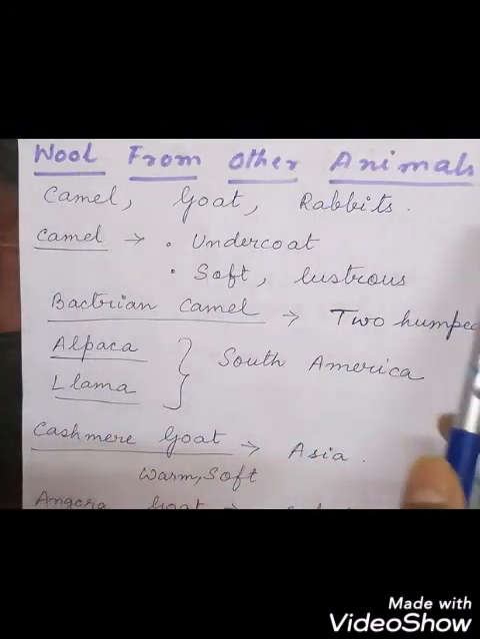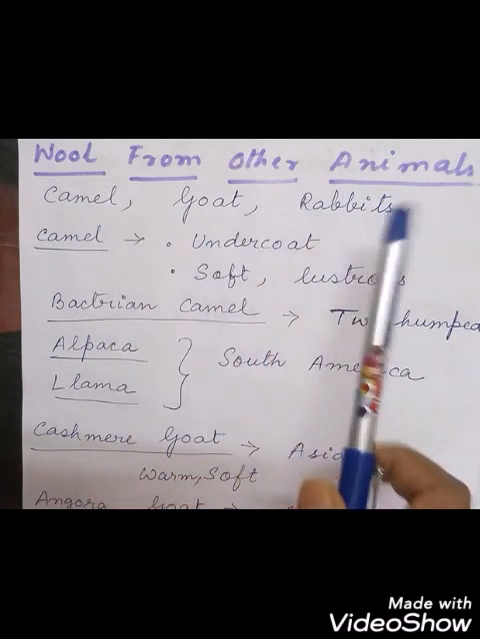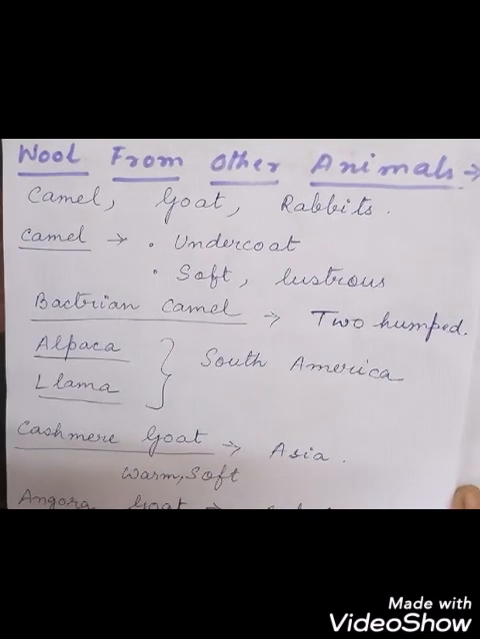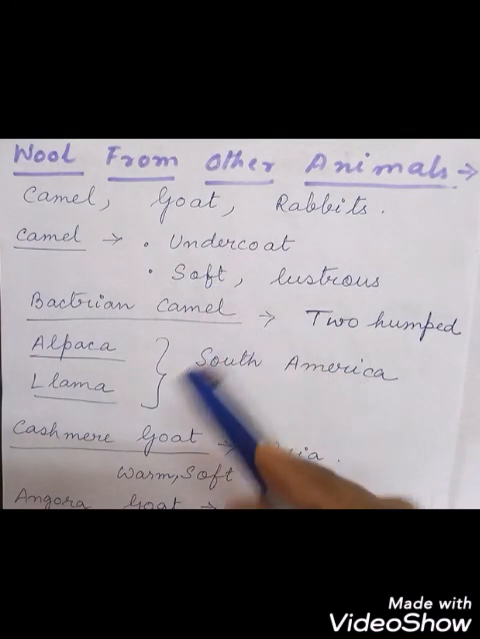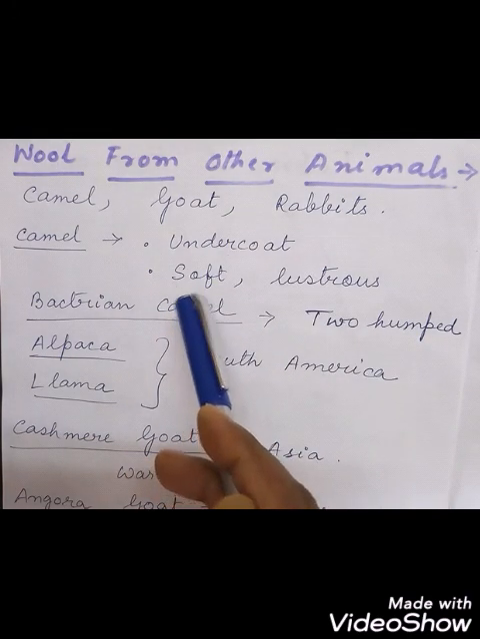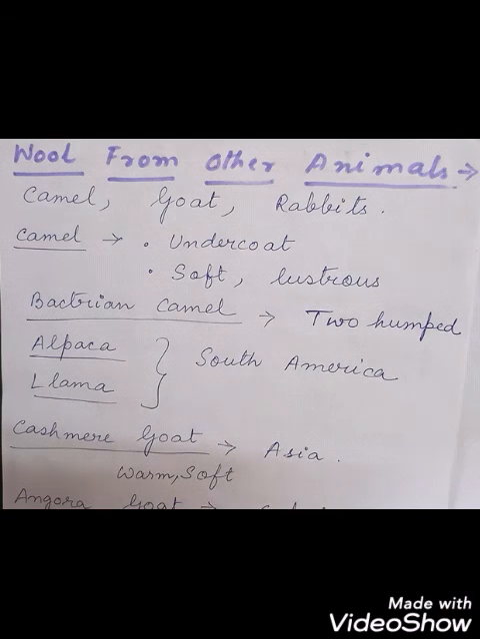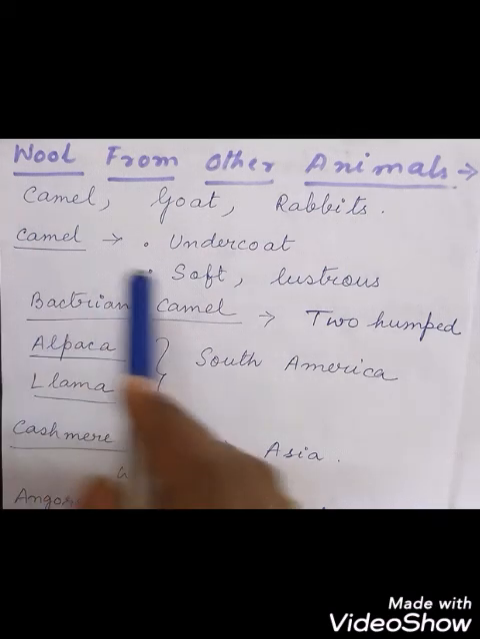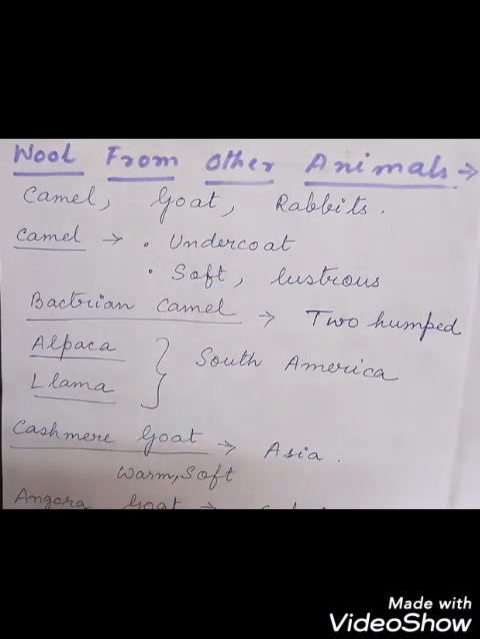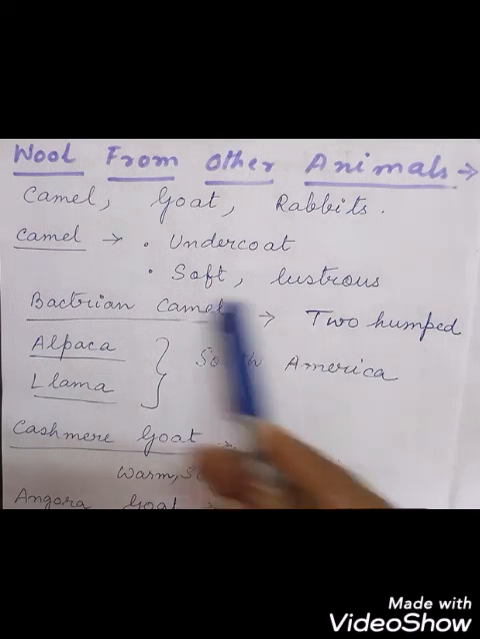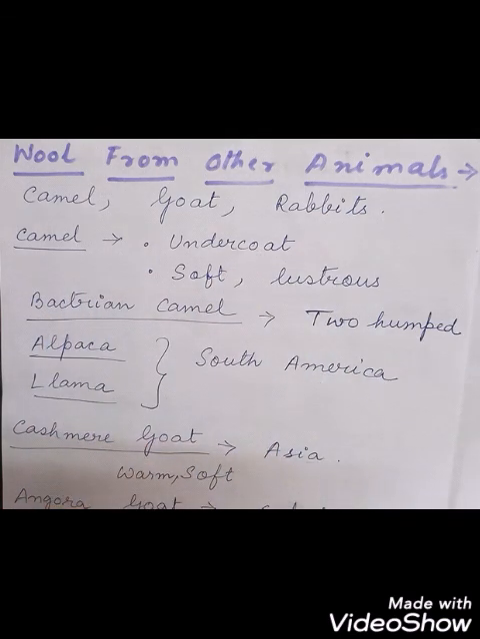Wool is also obtained from other animals like camel, goat, and rabbits. From the camel we take the undercoat, as in sheep, and this type of wool is soft, lustrous, bright and shiny. The best wool comes from the two-horned camel, called the Bactrian camel, found in Siberia, Mongolia and China.